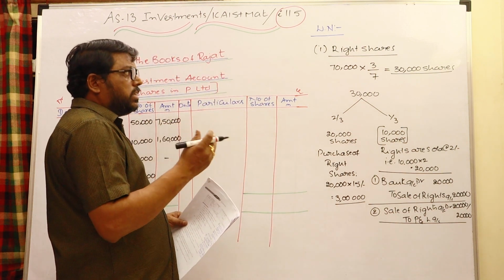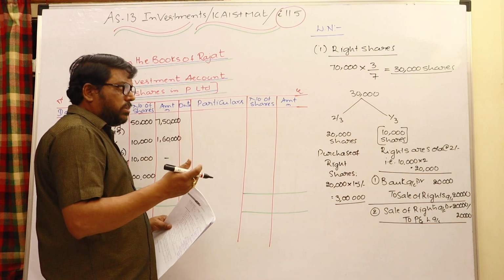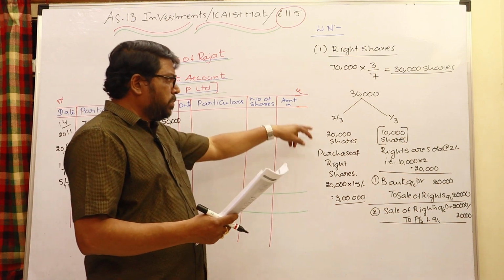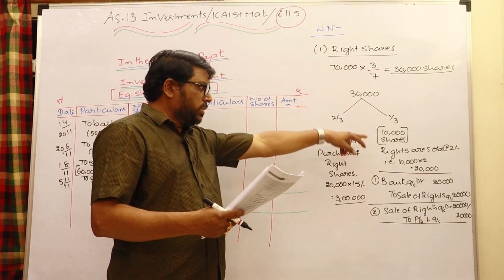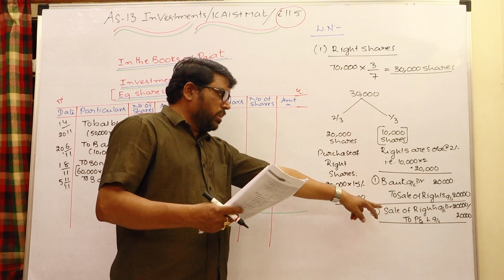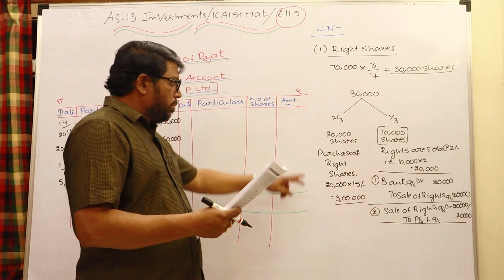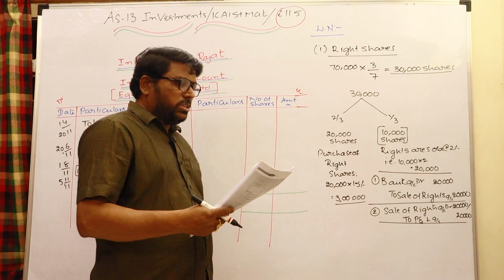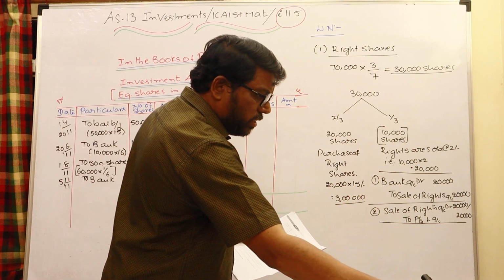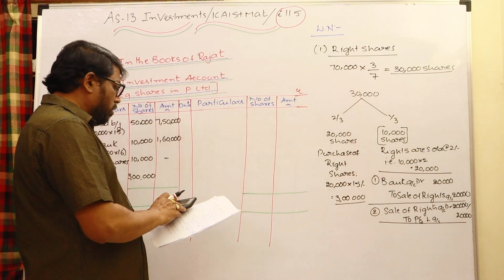For every 7, 3 shares are offered, so 30,000 right shares are offered. Out of them you can sell the rights to somebody or you can purchase. 2/3 purchased, 1/3 sold. 1/3 means 10,000 rights are sold each at 2 rupees, which is 20,000, bank to sale of rights to P&L. But here 20,000 shares are purchased each at 15 rupees, 3 lakhs cost incurred for that. So that's all. No more transactions are given, just you can balance this.